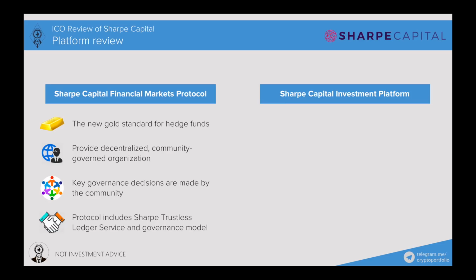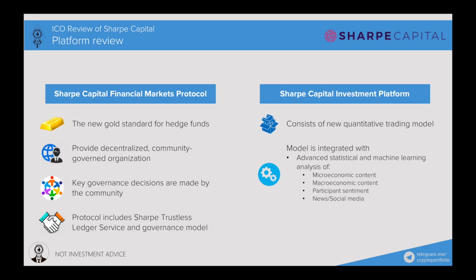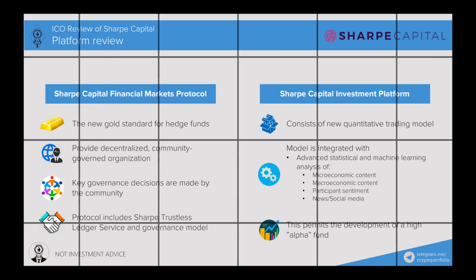Sharpe Capital Investment Platform consists of a new quantitative trading model. The model is integrated with advanced statistical and machine learning analysis of microeconomic content, macroeconomic content, participant sentiment, news, and social media. This permits the development of a high alpha fund. It means it will have the best risk to reward ratio possible.